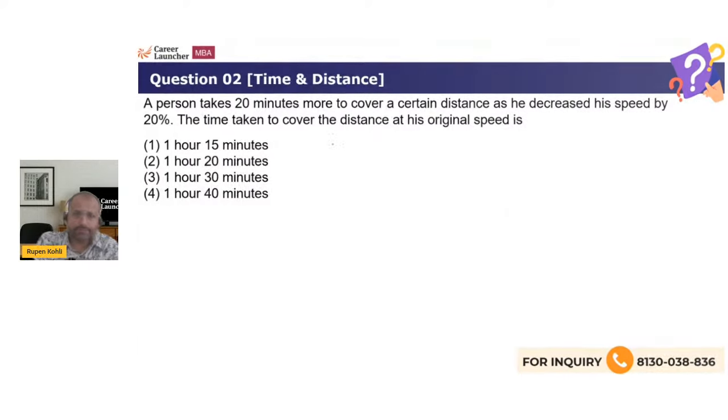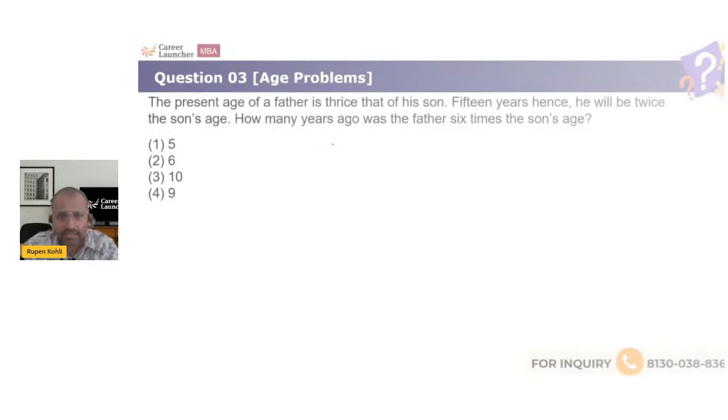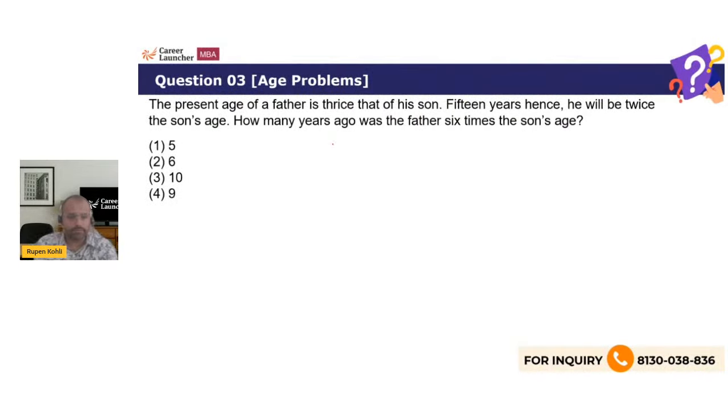Okay, so here we go. Next one, age problem. The present age of a father is thrice that of his son. 15 years hence, he will be twice the son's age. How many years ago was the father 6 times the son's age? Here we go. Simple one, age problem.